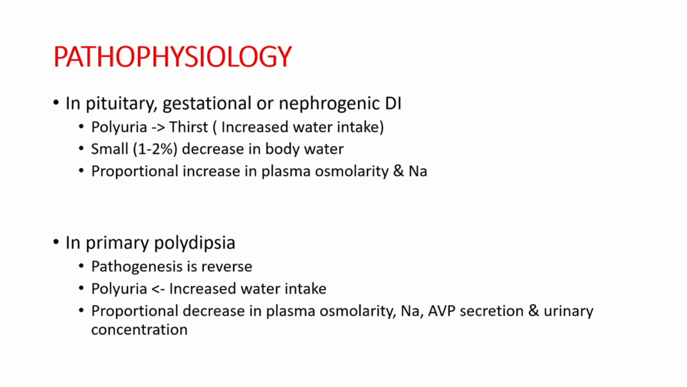On the other hand, in primary polydipsia, the pathogenesis is just the reverse of what we discussed in pituitary or nephrogenic causes. Due to any cause of increased water intake, it is leading to polyuria. So polyuria is the result of increased water intake and not the initial manifestation. Along with this, there will be a proportional decrease in plasma osmolality, sodium, AVP secretion, and urinary concentration.